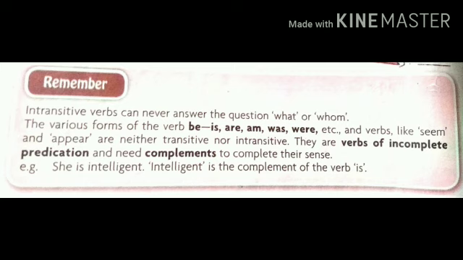They are verbs of incomplete predication and need a complement to complete their sense. For example, she is intelligent. Here intelligent is the complement of the verb is. We have to keep this in mind always while deciding whether any verb is transitive or intransitive.